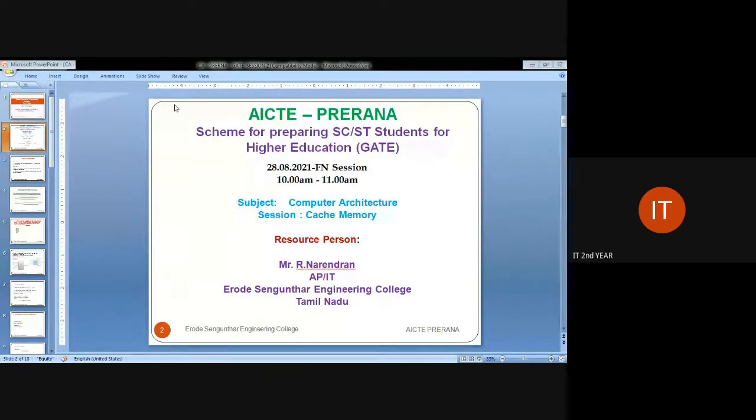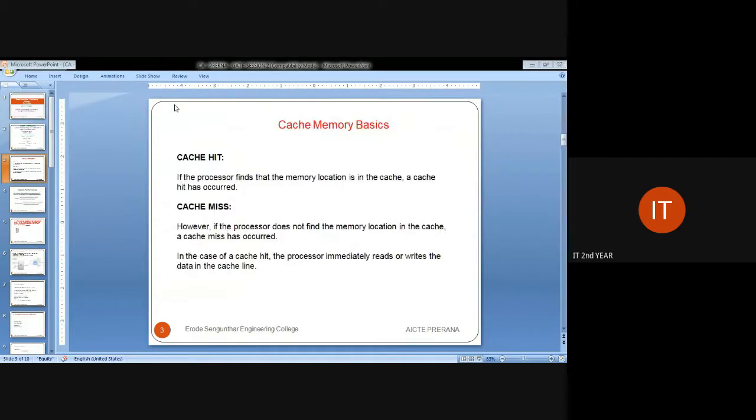Today we are going to see the topic about computer architecture. In that, we are mainly going to focus on cache memory. We have already seen different types of memory and its memory hierarchies. So now in this session, we are going to discuss more about cache memory. Cache hit and cache miss are the main integral parts of cache memory analysis. First of all, we shall see what is cache hit and cache miss.